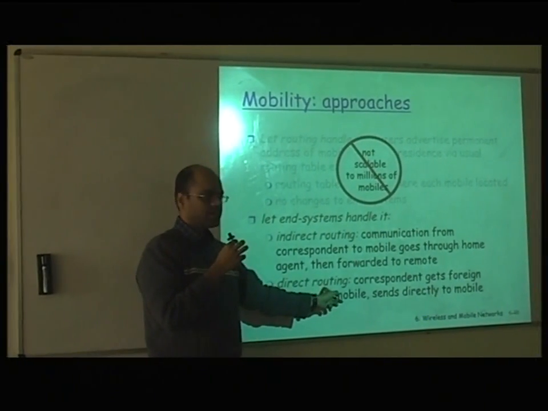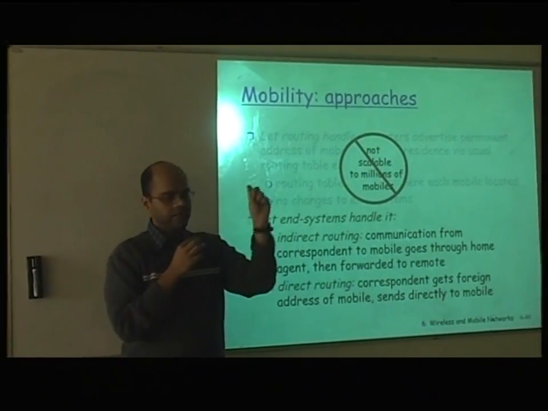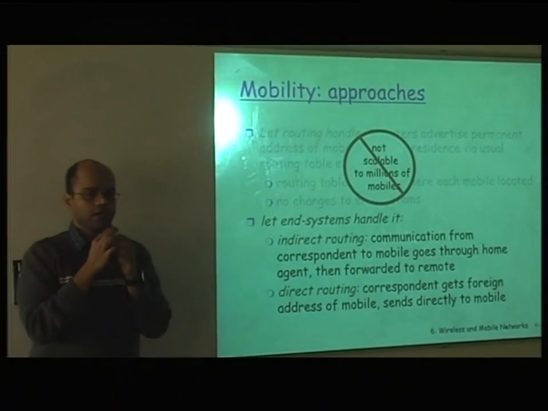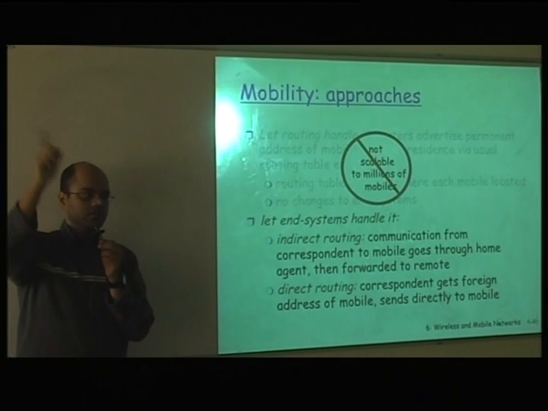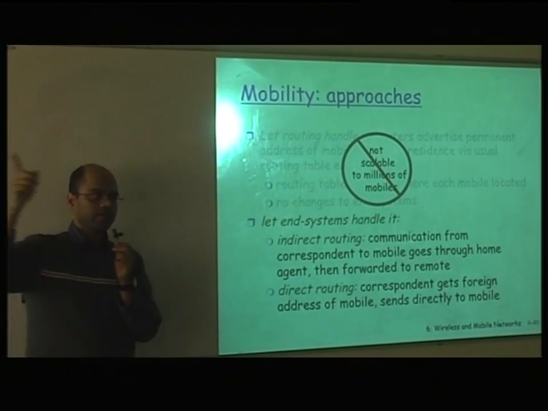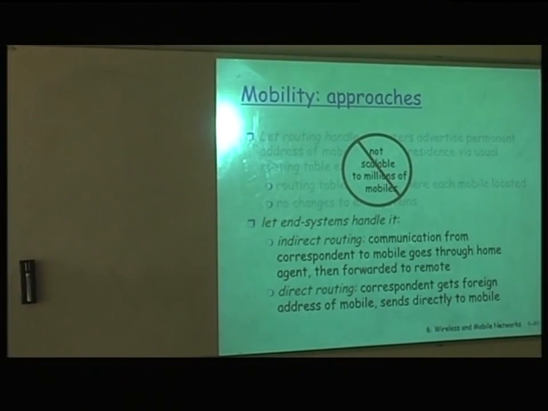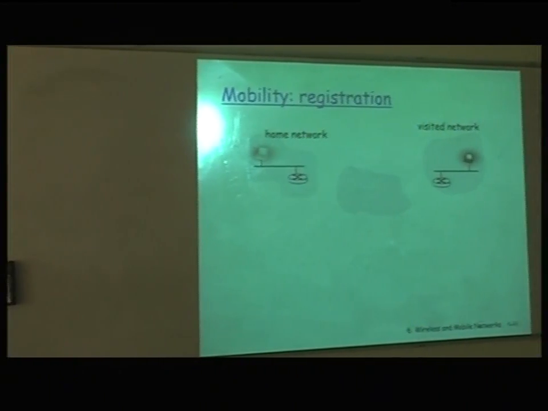Another approach is direct routing, where you learn where that mobile node is situated right now, and you don't talk to the permanent address. You directly contact the care of address. This is more efficient, but it requires more intelligence.